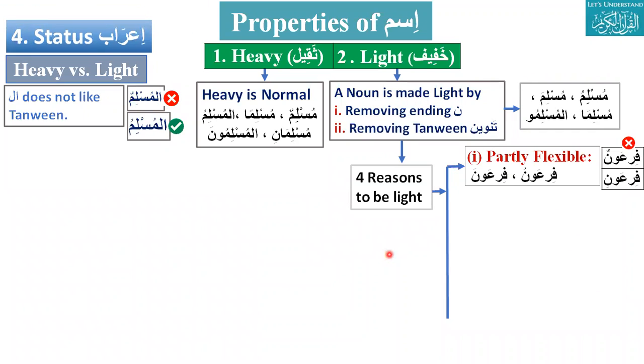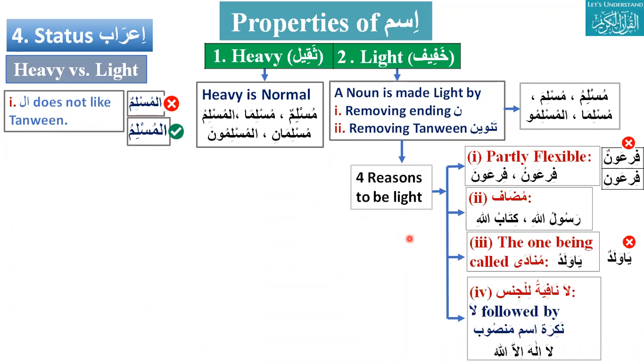Now, why do we make a noun light? A noun is made light by removing the ending noon and removing tanween. There are 4 reasons that it should be light. We will see the part of flexibility in the next chapter. Fully flexible nouns have all 3 shapes, like muslimun, musliman, muslimin.